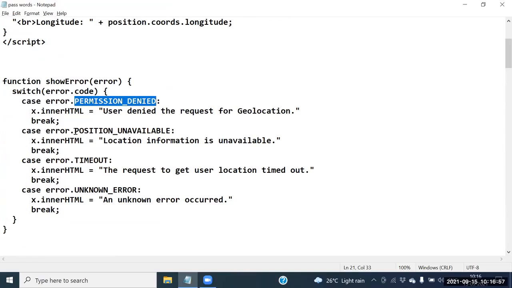Next one, error dot position unavailable. Next one, error dot timeout. Next one, error dot unknown error here. Fine. Guys, let me place some predefined things here.